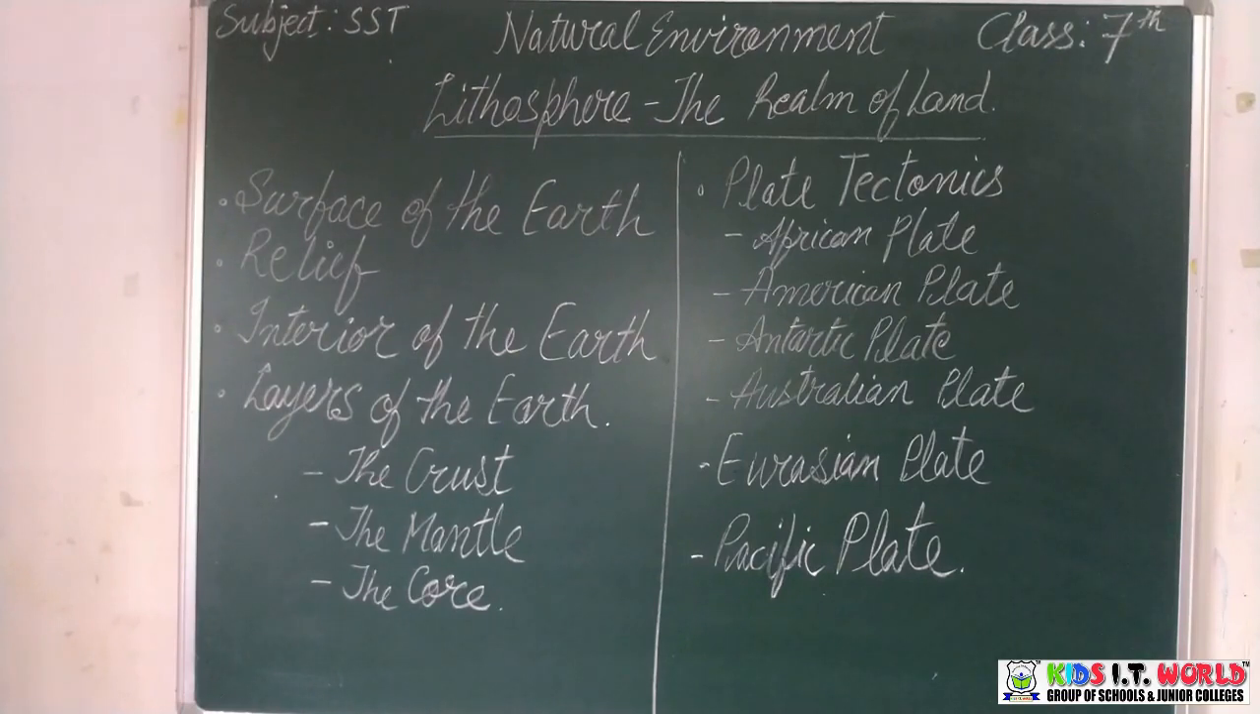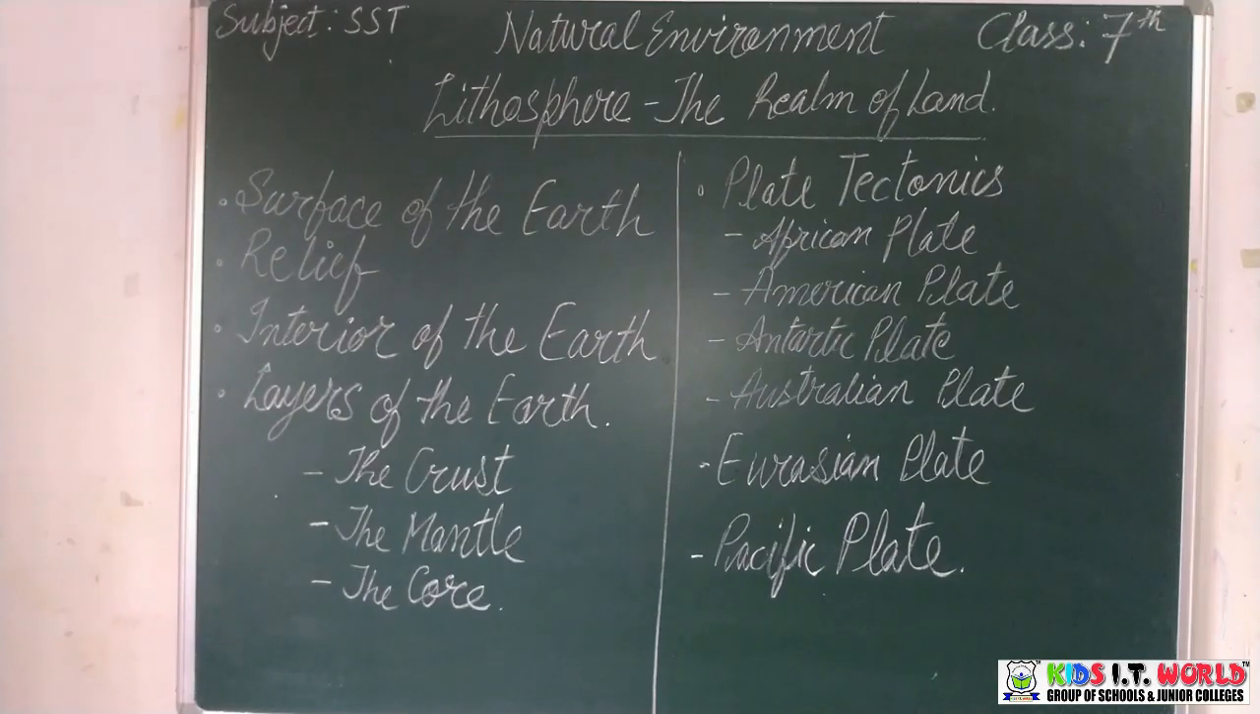Now we slowly move to the next topic, which is the layers of the Earth. The Earth is made up of different layers. There are three distinct layers. Those are the crust, the mantle, and the core. The crust is a thin, solid and uppermost layer covering the outside of the Earth.